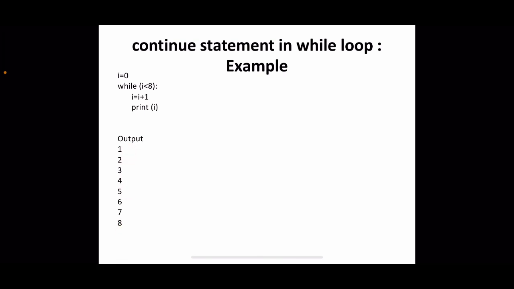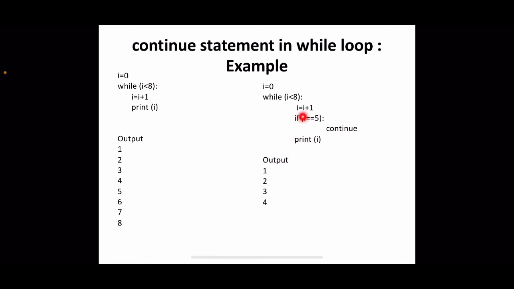This is the outcome. Now let us see what happens if we insert a continue statement within the body of this while loop. Here we have the same code. The only difference is that we are inserting a continue statement based on a condition: if I equal to 5, continue. For the first value, just like the earlier one, I equal to 0 was the initial value, and that is incremented to 1. That will be checked for this condition. That is not true, right? So the body of the if is skipped, print will be executed, and we will get 1 as the output.